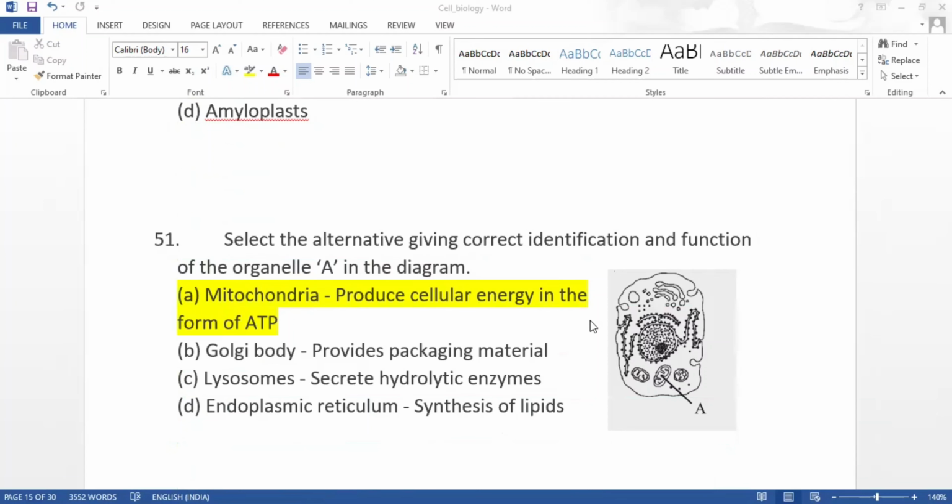Select the alternative giving correct identification and function of the organelle A in the diagram. Mitochondria produce cellular energy in the form of ATP. The identified organelle is mitochondria.